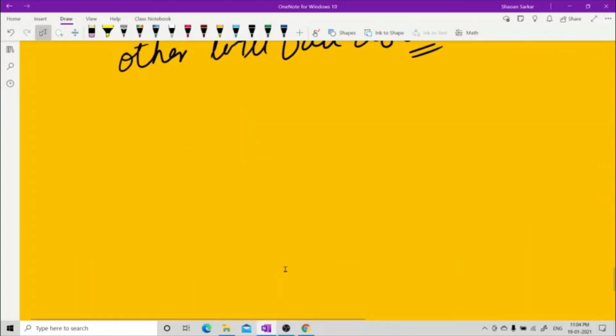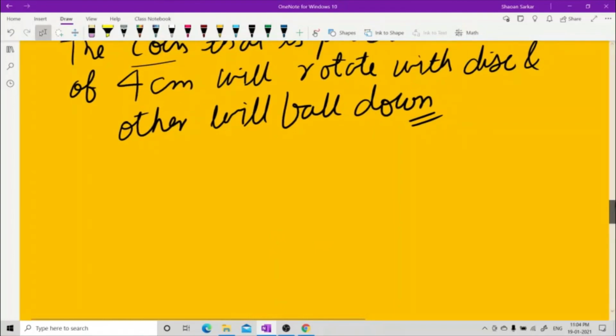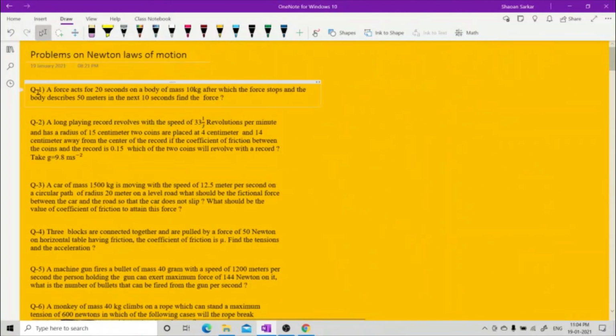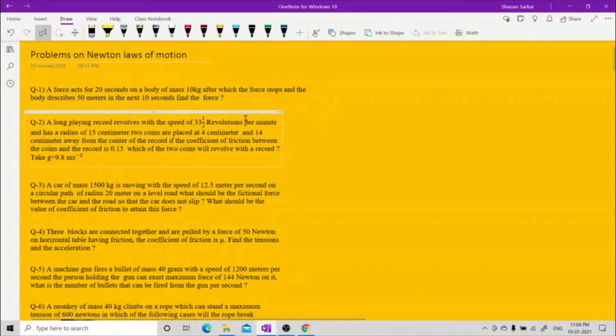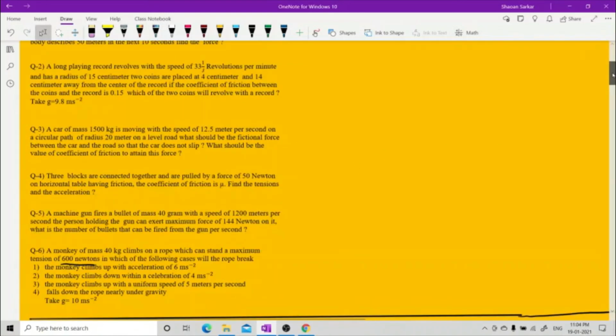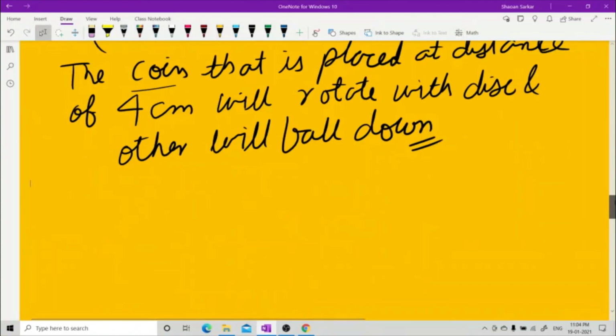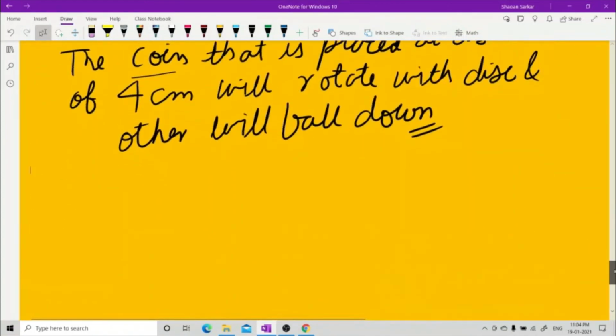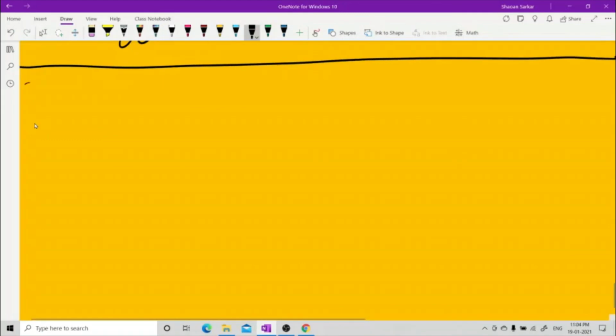Now we have the last question. I'm going in the opposite direction, and this is the first question. A force acts on a body of mass 10 kg for 20 seconds, after which the force stops and the body describes 50 meters in 10 seconds. Now see what it is exactly saying. I will explain it here. With this last solution, you will find yourself quite confident with the questions. Solution 1. You have a mass of 10 kg, very simple.